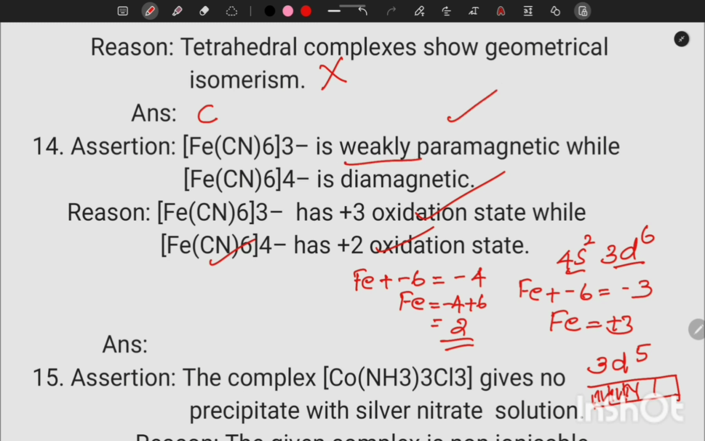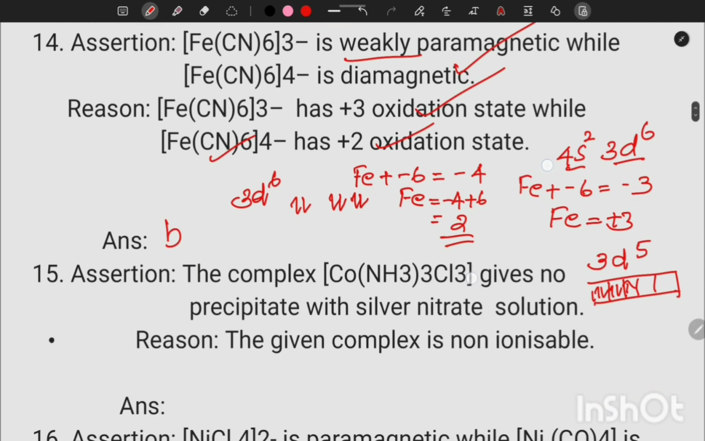Whereas in the second case we removed only 2 electrons, so we have 3d6 configuration and all electrons are paired, so no unpaired electron, so it's diamagnetic. So the assertion statement is correct, the reason statement is also correct, but the reason is not the correct explanation of the assertion, because paramagnetism and diamagnetism depend upon unpaired electrons. Paramagnetism means there should be unpaired electrons, but diamagnetism means all the electrons should be paired. So our option is B.